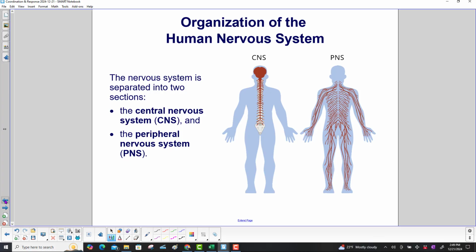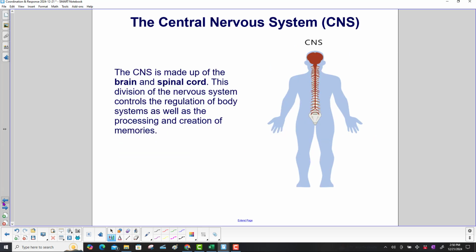The nervous system is separated into two sections. The central nervous system, or CNS, which is over here, and the peripheral nervous system, or PNS. The central nervous system is made up of the brain, right up here, of course, in your head, and the spinal cord.